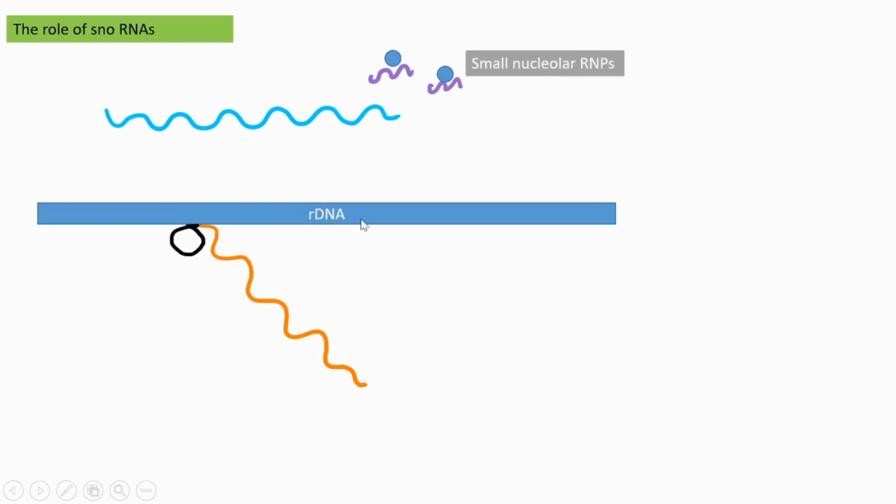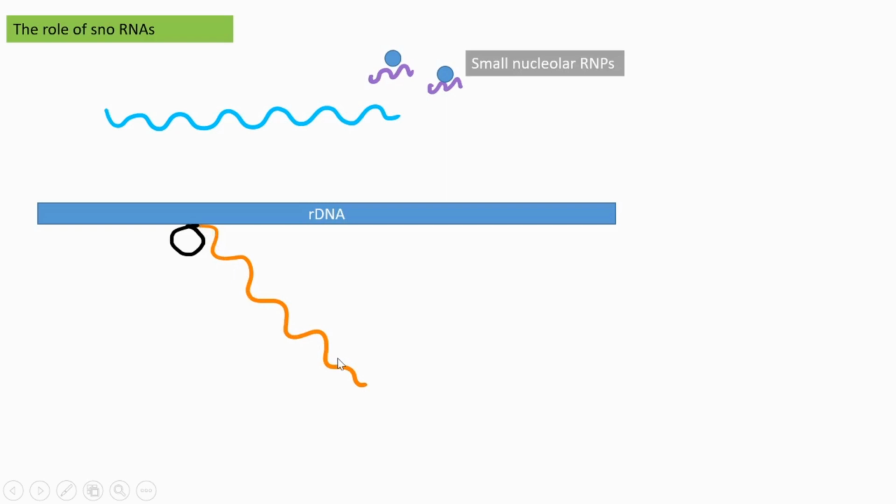Okay, next we are going to see how it is happening. This is the rDNA, and here we can see the rRNAs continue to be transcribed by the RNA polymerase 1 enzyme, and it is almost going to reach its final phase, finishing the transcription of this rRNA.